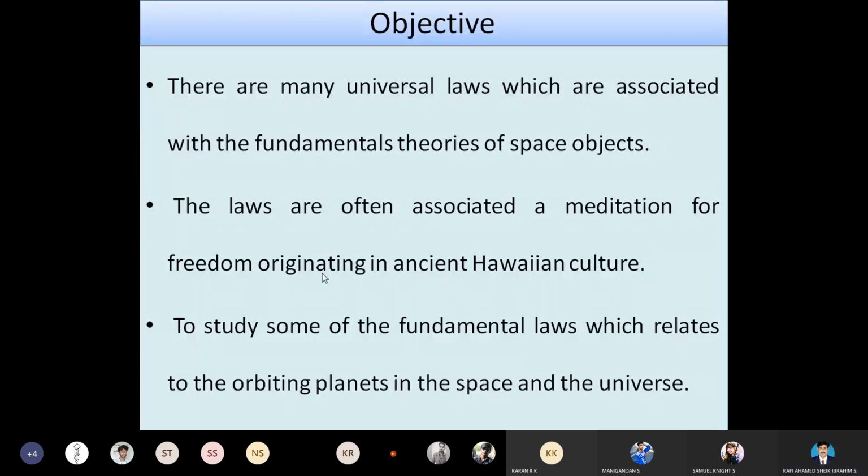For example, in today's class we are going to see Bode's law, Kepler's law, and Newton's law. So there are many planetary laws that we are going to study. There are many universal laws which are associated with the fundamental theories of space objects.